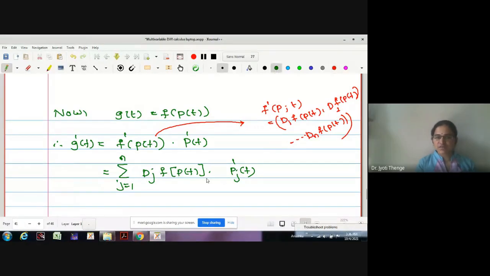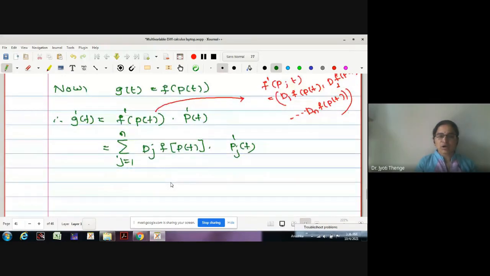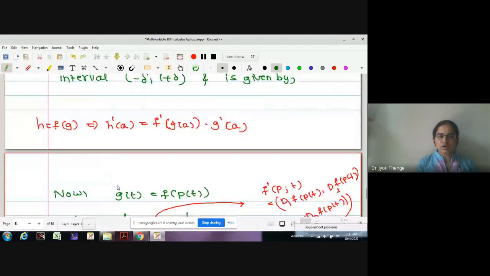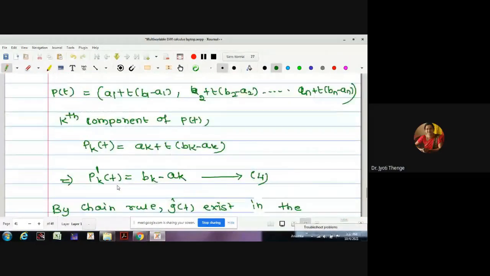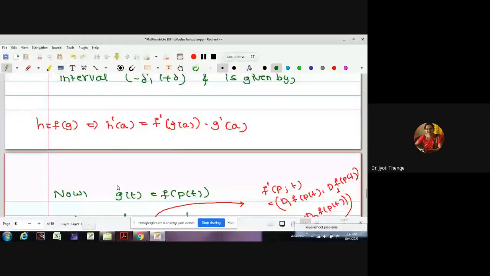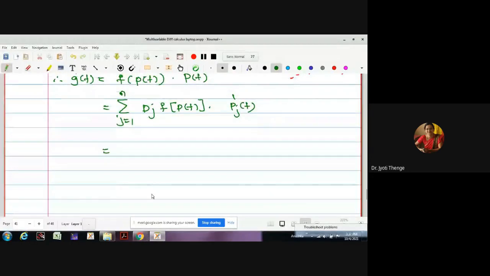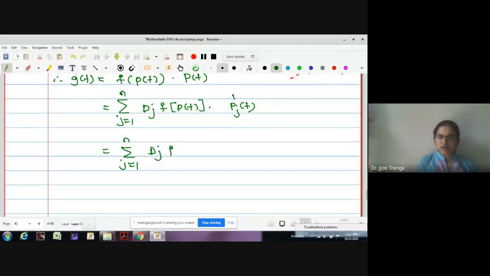This is dj f of p of t into pj dash t. But what is pj dash? We have written pk dash just now: bk minus ak. Then pj dash is bj minus aj. This is dj f of p of t into bj minus aj.